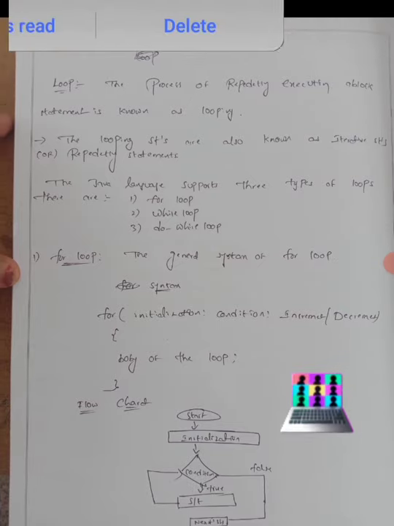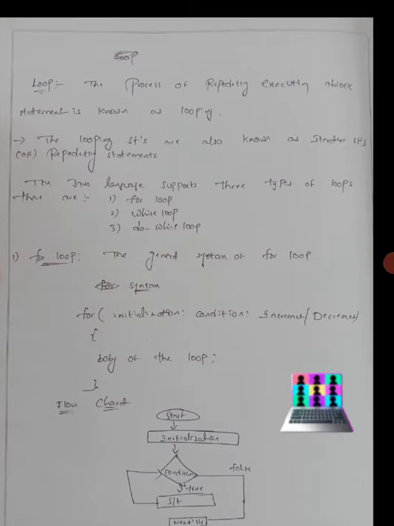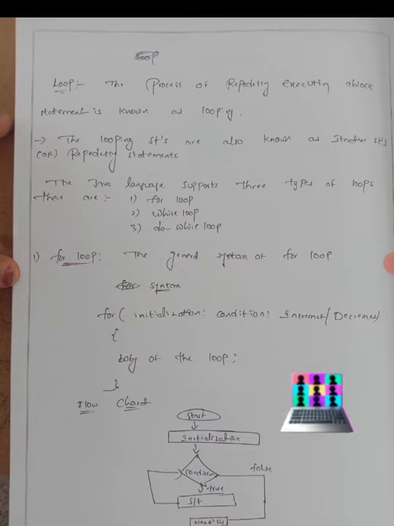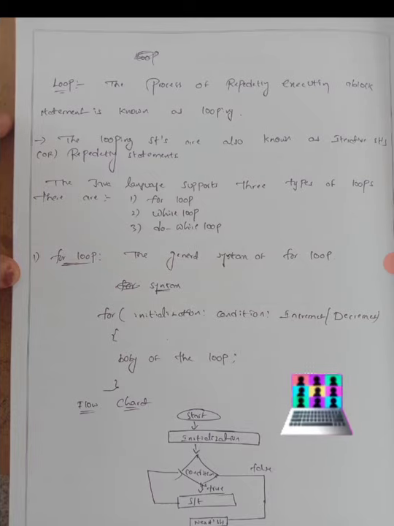First, the process starts with initialization, where a value is assigned to the variable. After that, check the condition. If the condition is true, then the body of the loop is executed. Otherwise, the loop is terminated and the control is transferred out of the loop to execute other statements.